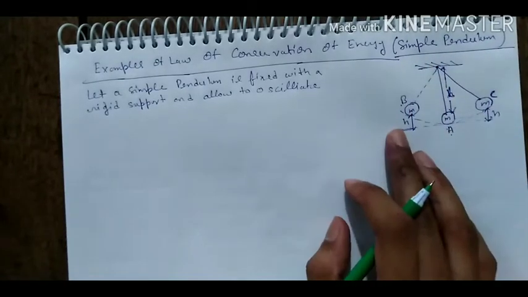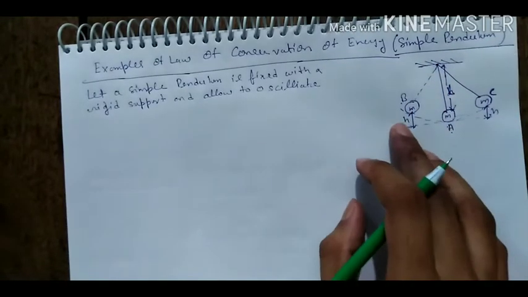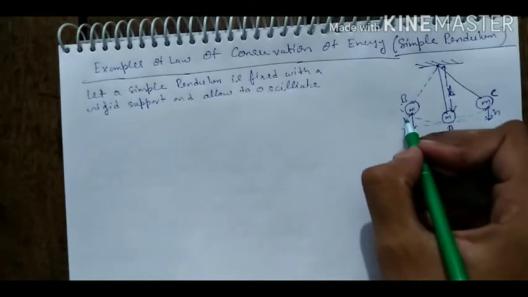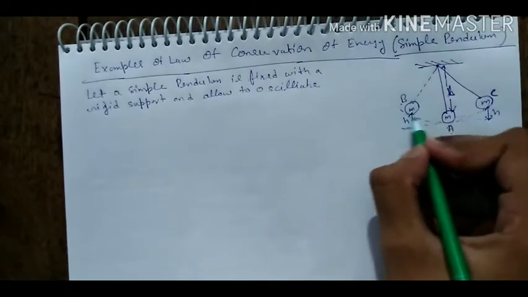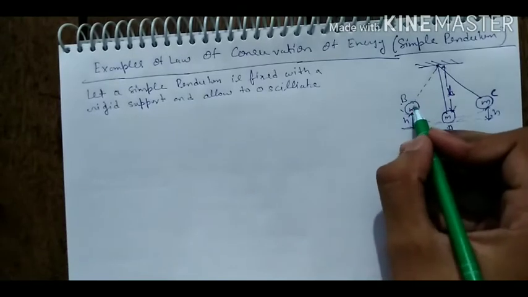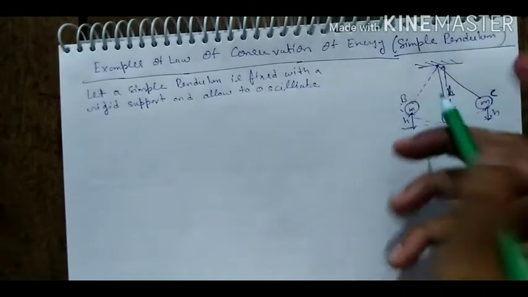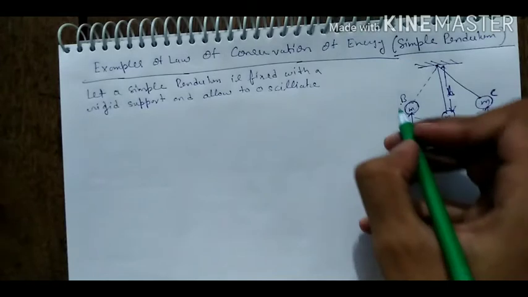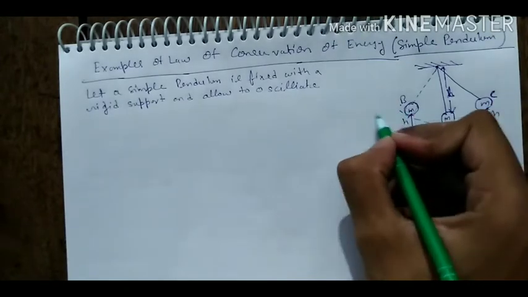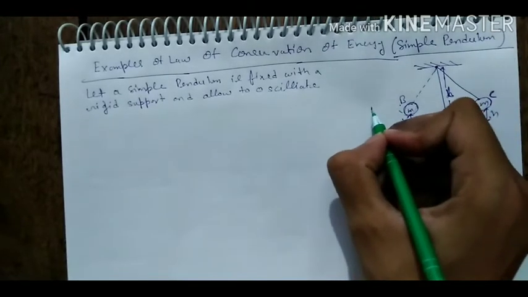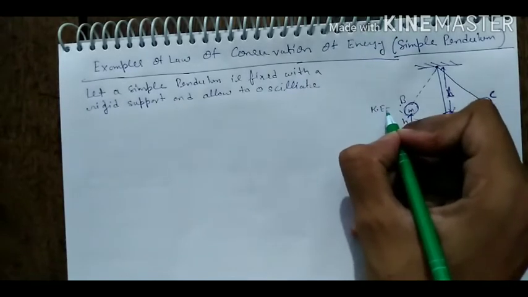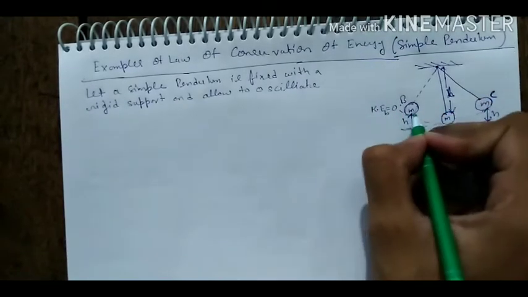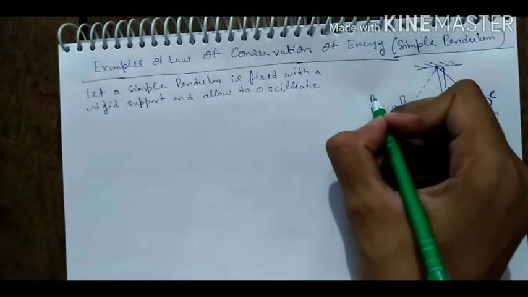Suppose I ask what will be the kinetic energy at point B. At point B its motion stops, so its velocity will be 0. When its velocity is 0, it means the kinetic energy at point B is equal to 0.